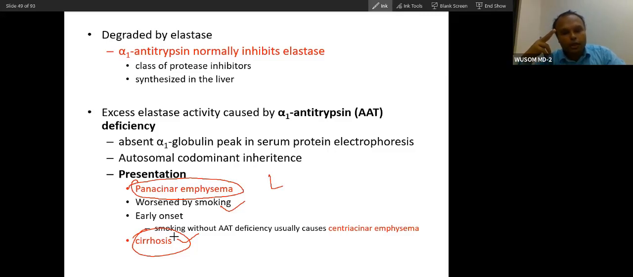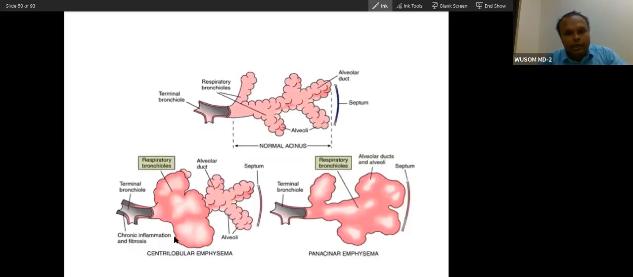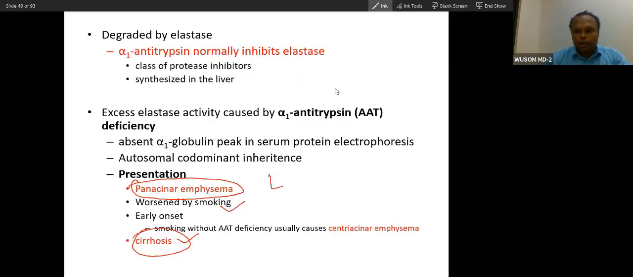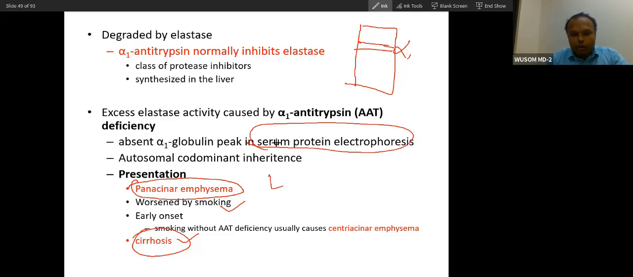This is a very important concept. You can see alpha-1 antitrypsin in electrophoresis also. If you do electrophoresis, there is an alpha-1 band. You will see the alpha-1 band is missing. So you can diagnose alpha-1 antitrypsin deficiency from electrophoresis also. So these are the important concepts.